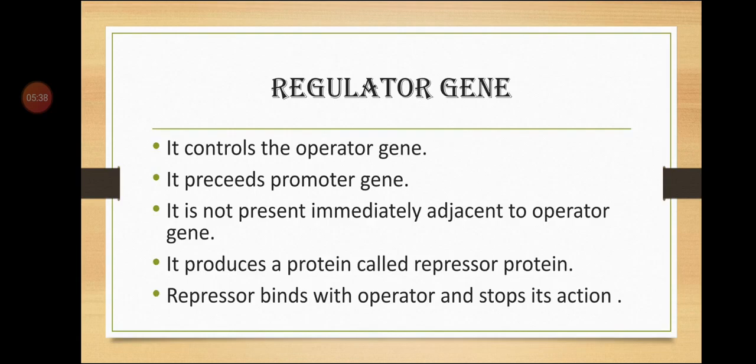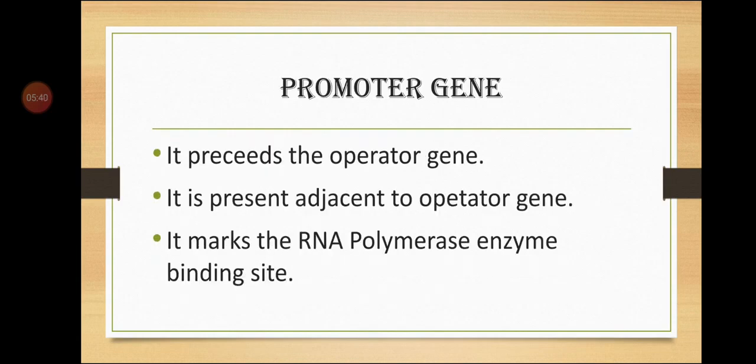The promoter gene marks the site at which the RNA polymerase enzyme binds. It also decides which strand of DNA acts as a template. The base sequence present on the promoter gene determines which strand of DNA will act as the template strand. Okay, moving on.